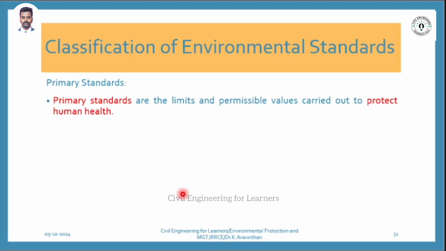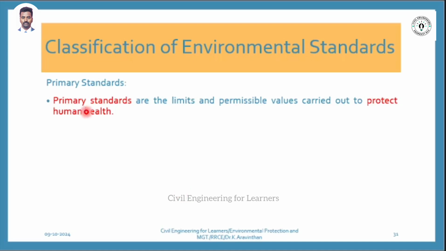There are two classifications of water standards. One is primary classification. Next one is secondary classification. What are primary standards? The water first should not affect the health of humans. That is called what? Primary standard. What do you mean by secondary standards? Apart from humans, who are they? There are environment, there are animals, there are ecosystem. It should not be harmed. That is called secondary standards.